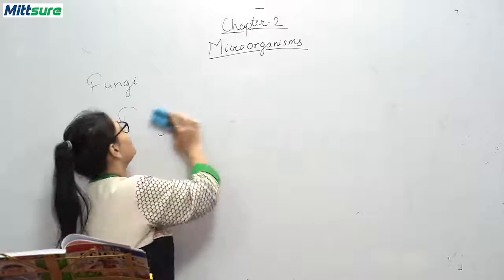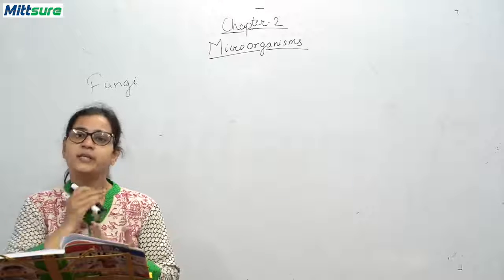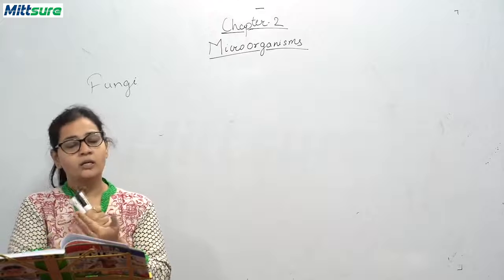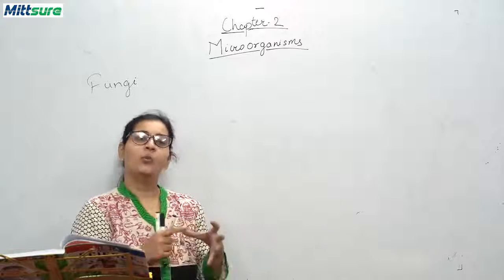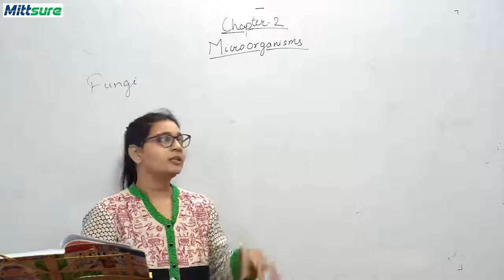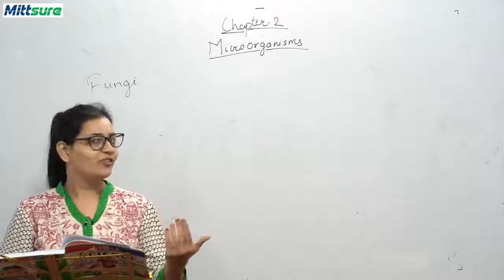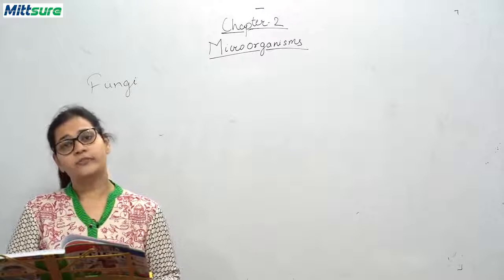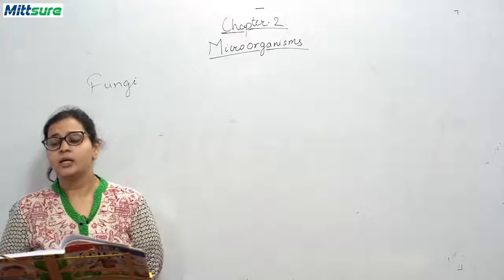Now, fungi are found everywhere, whether in deserts or in very cold regions. They grow best in dark, warm and moist places. Where there is a dark place, where there is warmth, and where there is water, that is moisture, there the fungi will be growing. Similarly to algae, they are of different sizes. They can be unicellular and they can be multicellular also.